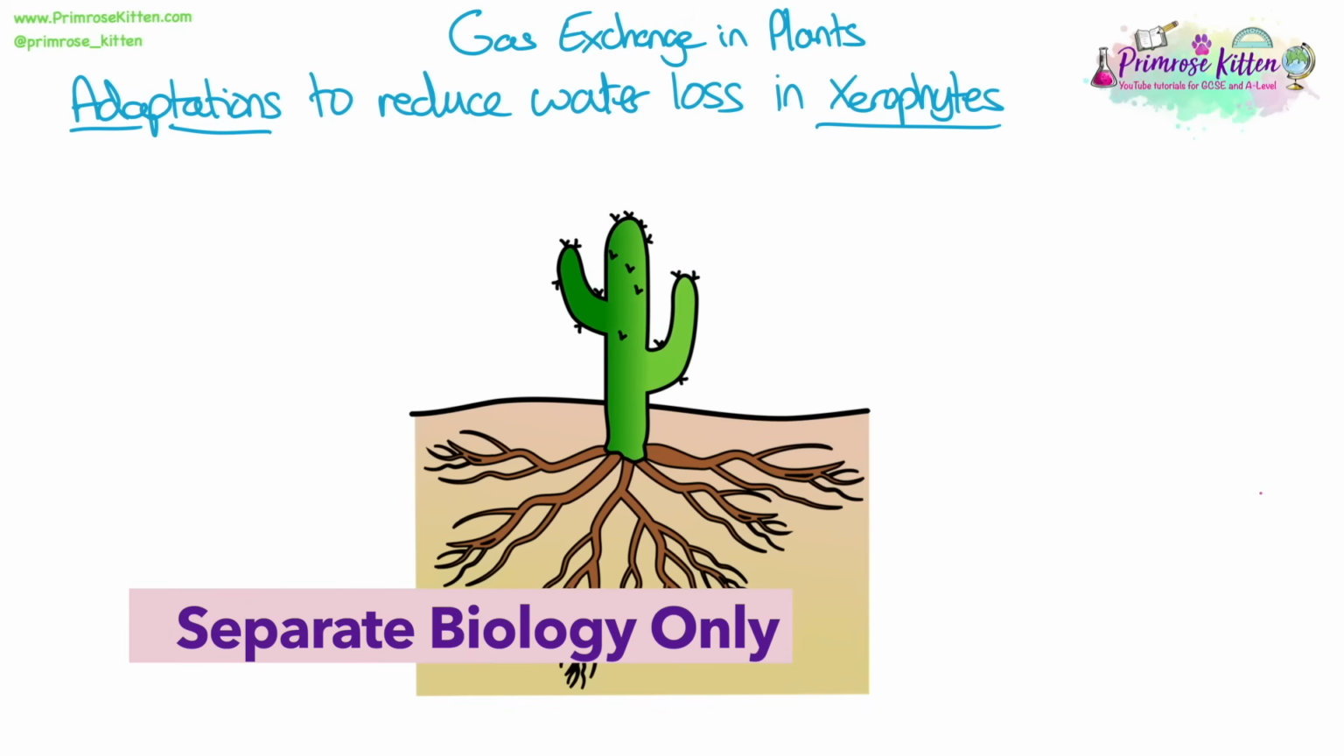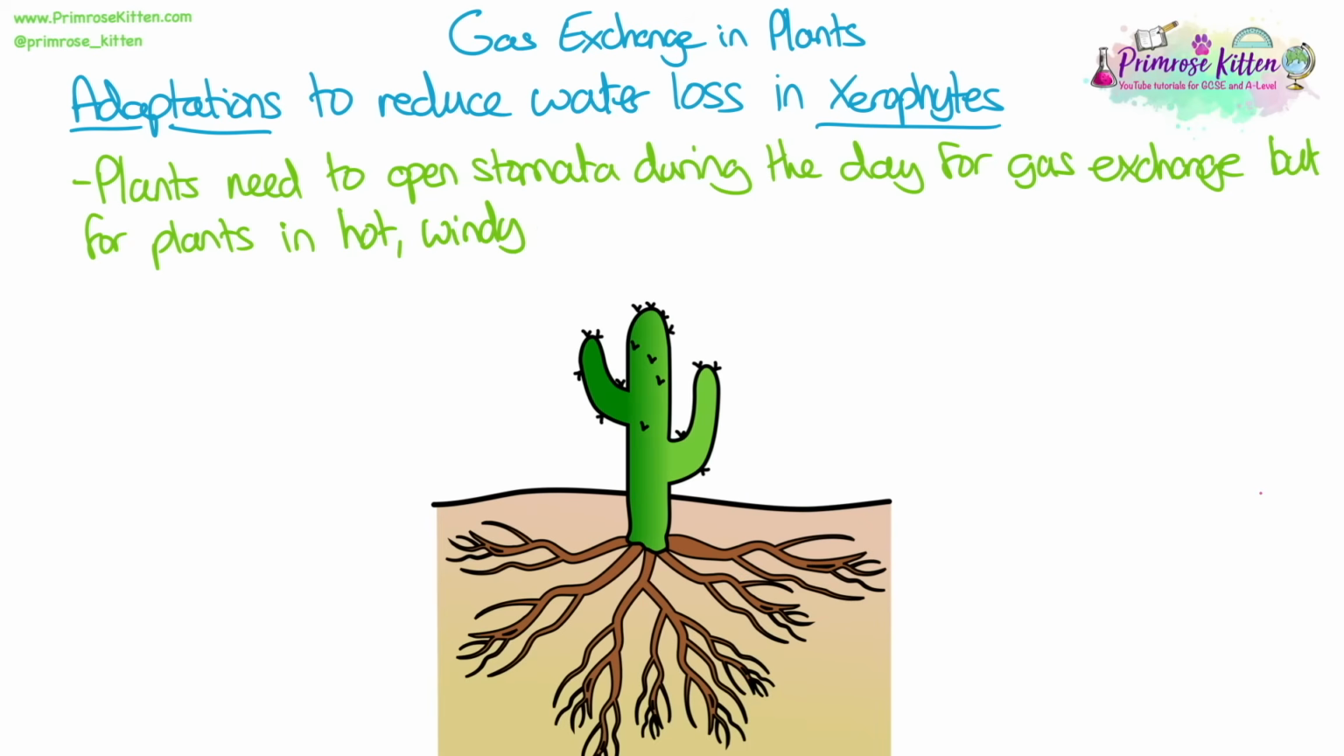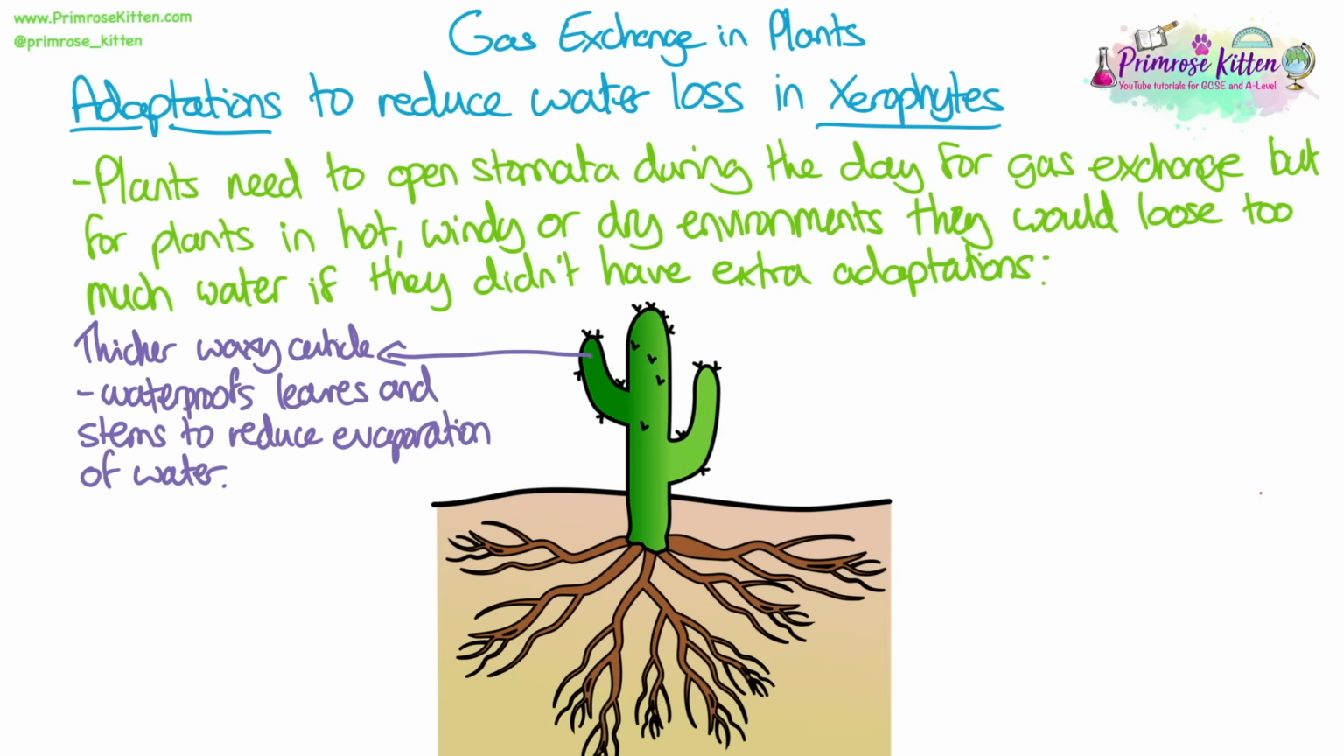You need to be able to explain adaptations that some plants have to reduce water loss. These plants live in extreme conditions and are known as xerophytes. They have to have these adaptations to allow them to open their stomata during the day for gas exchange, but try and make sure they don't lose too much water because they live in hot, windy, or dry environments, which all increase the rate of transpiration. Having a thick, waxy cuticle waterproofs the leaves and the stems to reduce the evaporation of water.